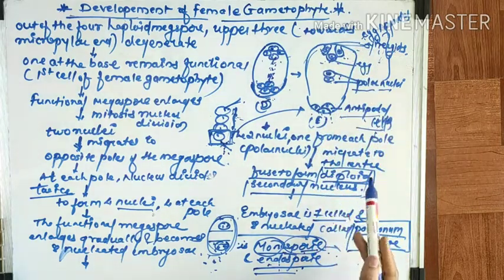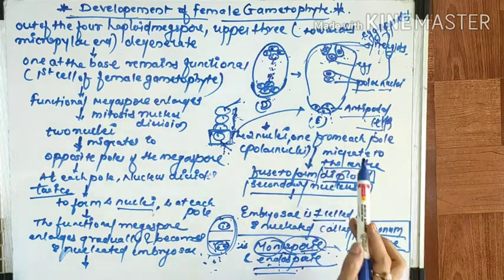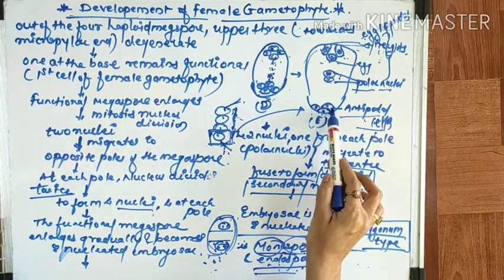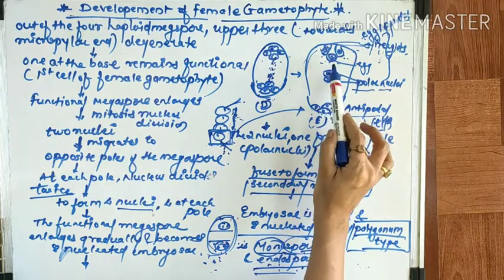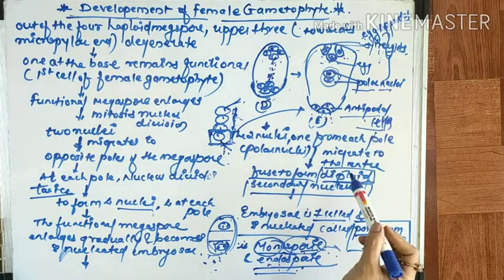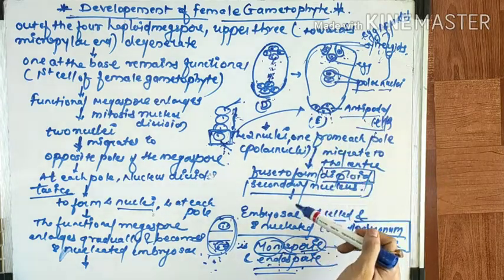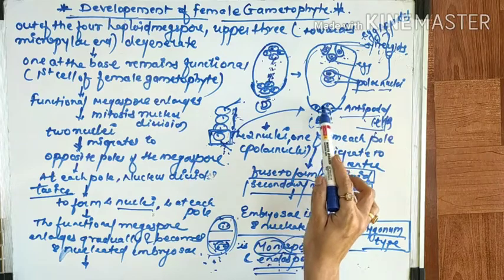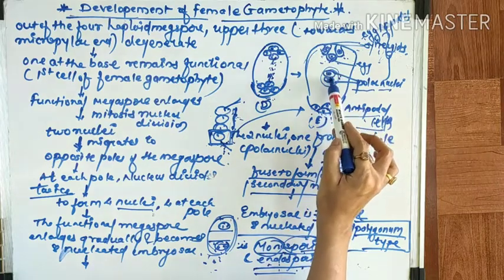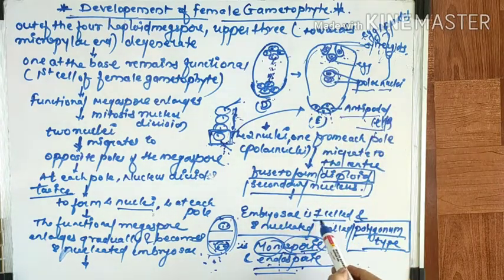Right now, how many cells are there? 1, 2, 3, 4, 5, 6, 7. The central one becomes one cell. So there are 7 cells, but how many nuclei? 1, 2, 3, 4, 5, 6, 7 and 8. So the embryo sac is 7-celled and 8-nucleate. This 7-celled, 8-nucleate embryo sac is called the polygonum type of embryo sac.